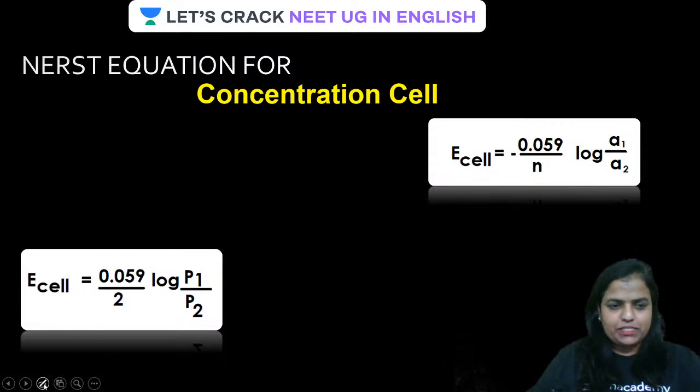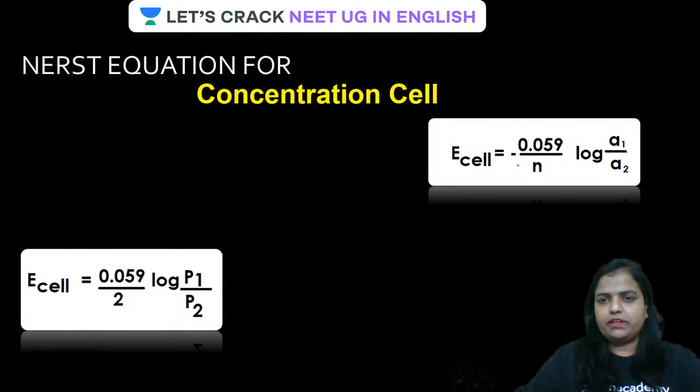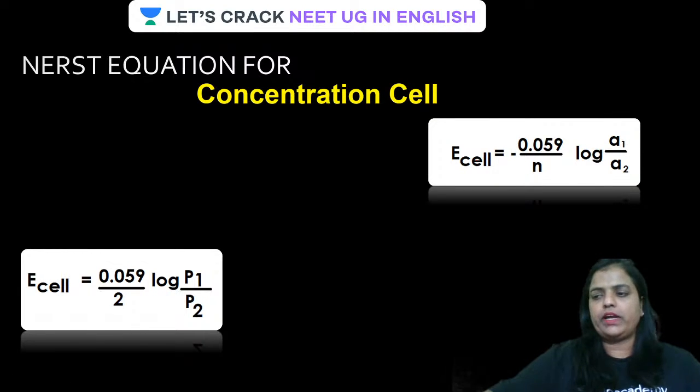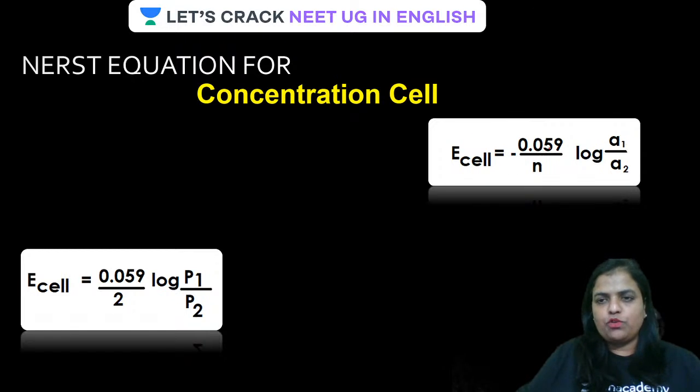Let me change the color of the pen. E cell will be written as, guys, am I visible to you all? Yes, I am visible. So, E cell is equal to minus 0.059 upon n. This is the Nernst equation for the concentration cell. n is the number of electrons; in the case of Ag, it is 1.